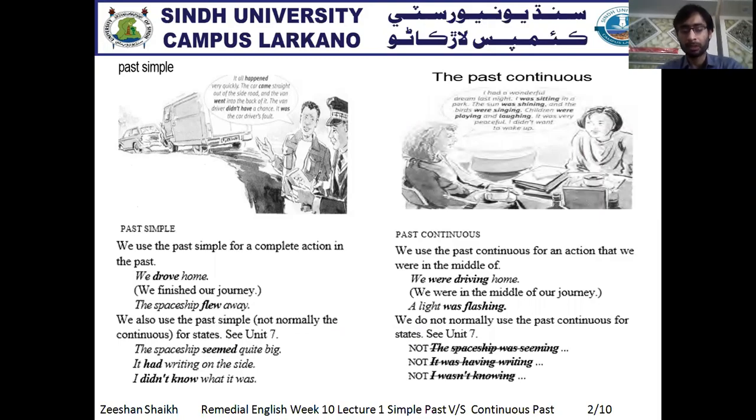Now, let's have a look at the first one. That is your past simple tense. Now, we have to see what is the specific use of past simple tense. If we see, the past simple tense is used for the complete action in the past. Now, listen once again: the past simple tense is used for the complete action in the past. That means the action is terminated. The action is totally completed in the past, not in the present, not in the future. It talks about the action which is completed in the past.